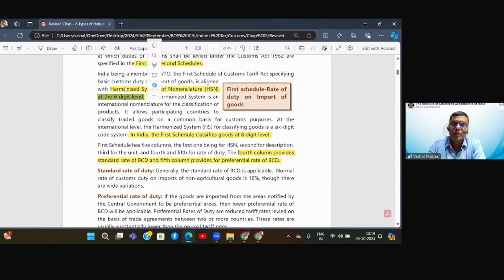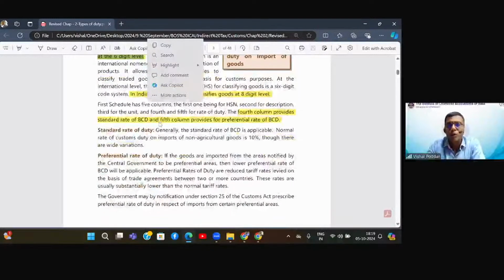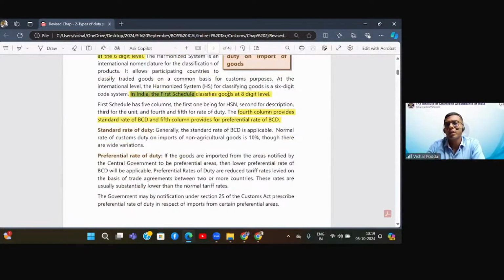I'm talking about this HSN, which is made by the WCO. WCO is the World Customs Organization, which is part of the WTO. But as far as our domestic transaction is concerned, we have added 2 digits extra. So that is why in GST, when you study HSN, you will find that they are referring to 8-digit HSN. So the first 6 digits are the same.